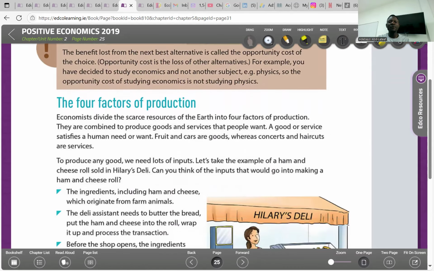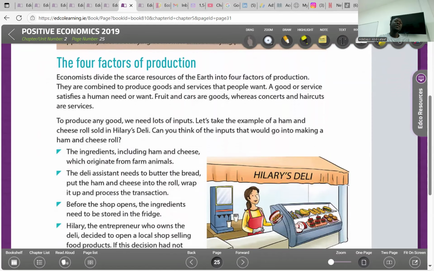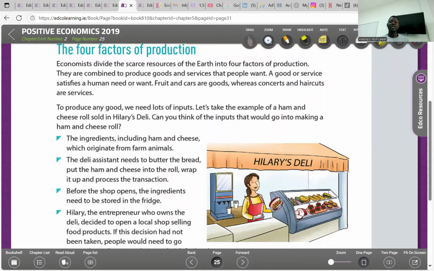So that takes us to the four factors of production. I want to talk about factors of production. We're simply talking about the resources that help in the production of goods and services. To produce any good, we need lots of inputs. These inputs are land, labor, and capital. Let's make an example of Hillary's deli here.